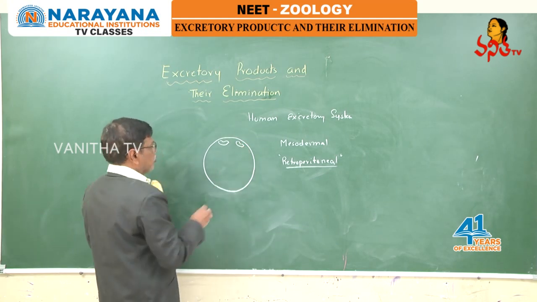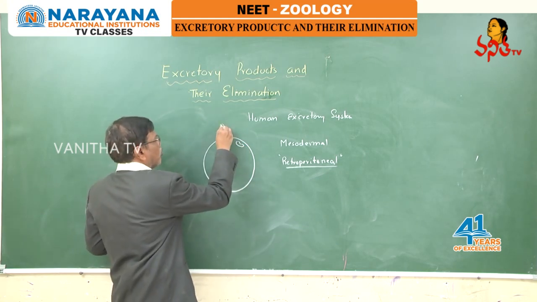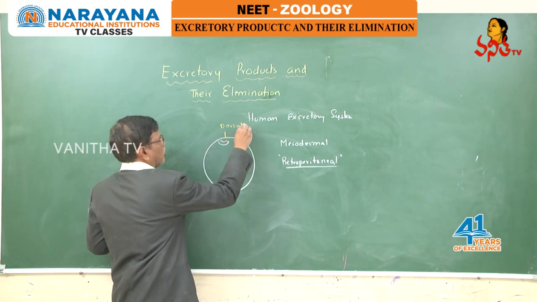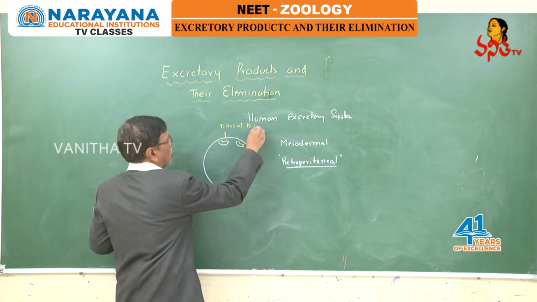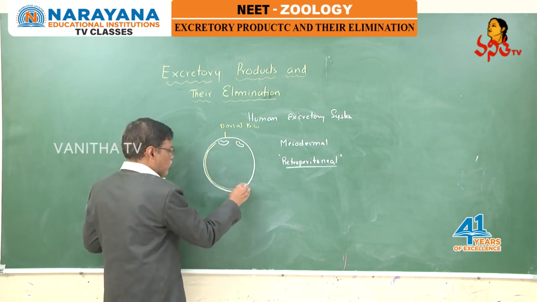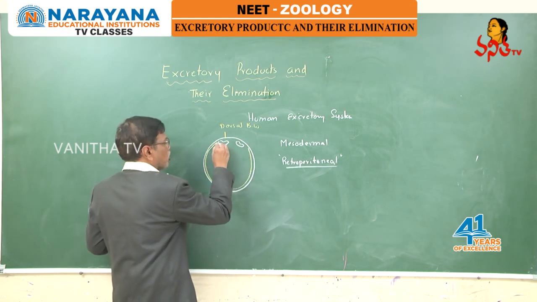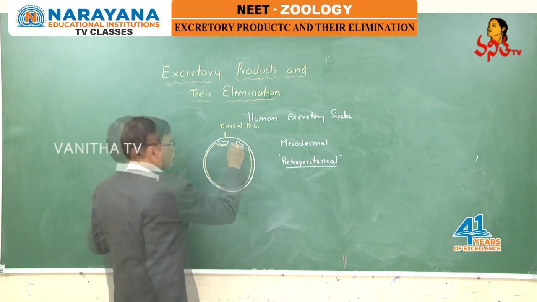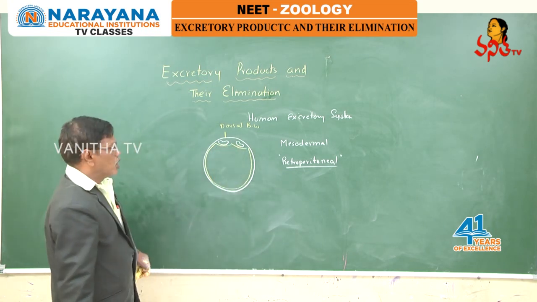In between the dorsal body wall and the somatic mesoderm, they are situated outside the body cavity.